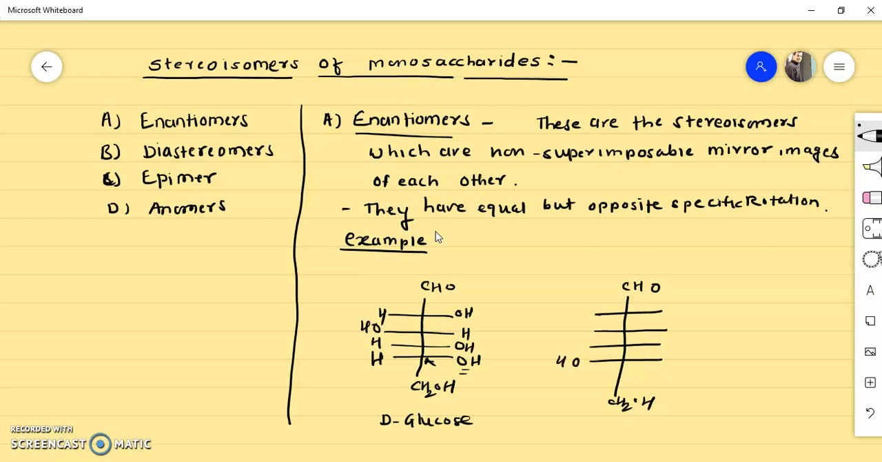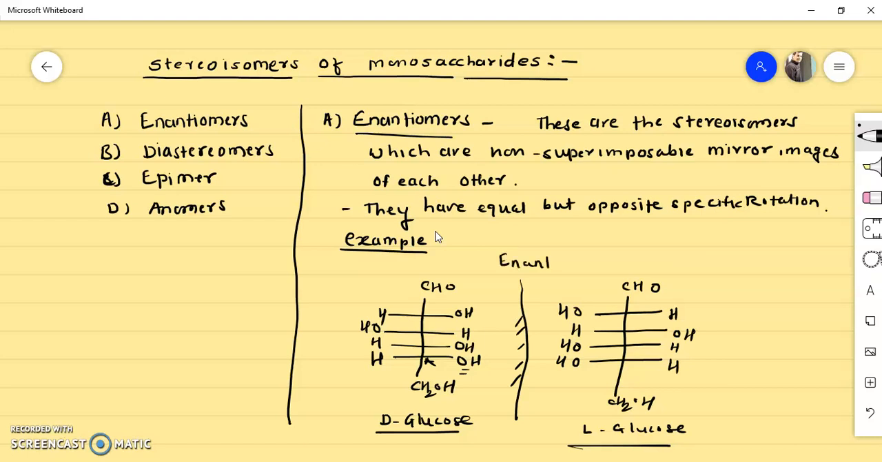So the mirror image will be like this: OH, H, OH, H, OH, hydrogen, hydrogen. So this is the non-superimposable mirror image, and this is known as L-glucose. Remember. Okay, so this D-glucose and L-glucose are the non-superimposable mirror images of each other. So they are called enantiomers. Remember.